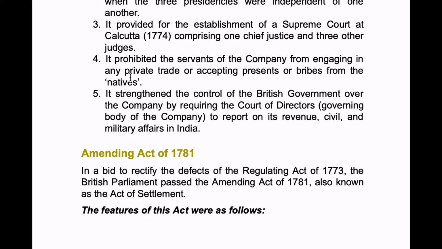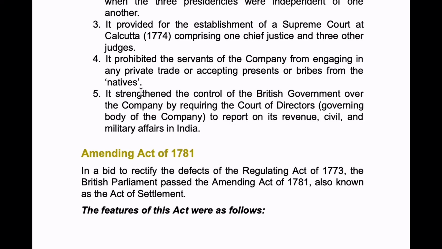They would do a lot of corruption. So to counter that, this Regulating Act prohibited the servants of the company from engaging in any private trade or accepting presents or bribes from the natives.